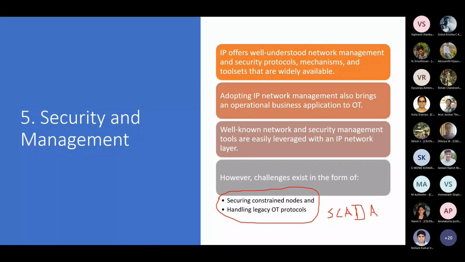Also, the company will not want its system to be shut down for an unspecified duration when you replace the wired communication OT protocols that they have with the wireless ones. You have to modify the devices and test them. It will take a very long period of time, and the factory's profitability will drop accordingly. So they don't want to do that. A seamless integration is required, and the major challenge that IoT engineers face there is to integrate the IP stack with the existing legacy SCADA or operational technology protocols.